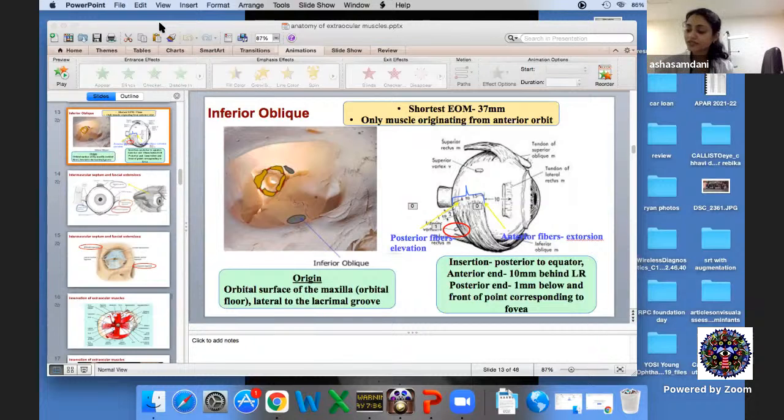So there is the next question. Can the plication also be vessel sparing? Like you have just mentioned, the recession can be vessel sparing. And if yes, then is there any specific method where you can see that you can avoid the vessels? So that's what I think was talked about, that plication is relatively vessel sparing, we may say.